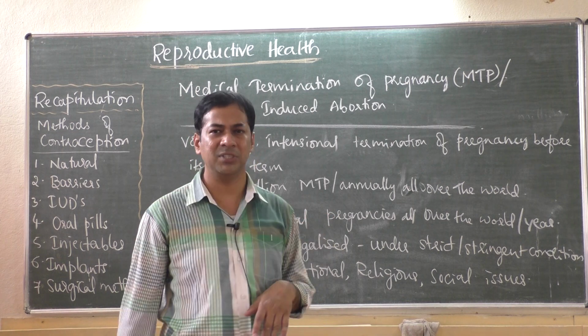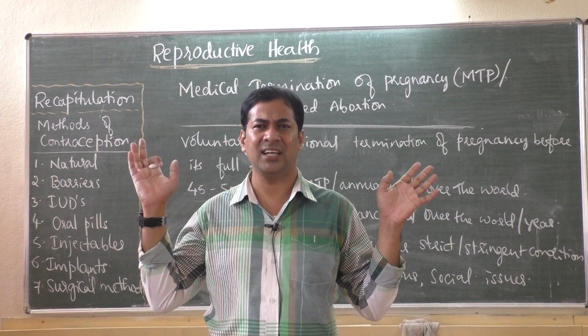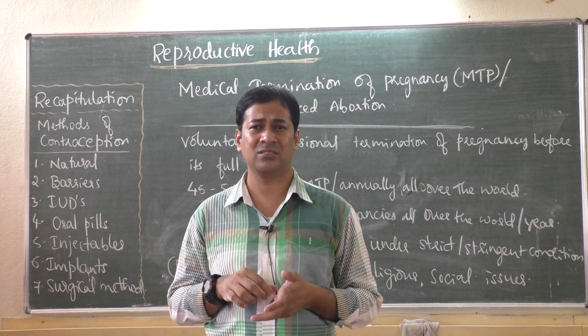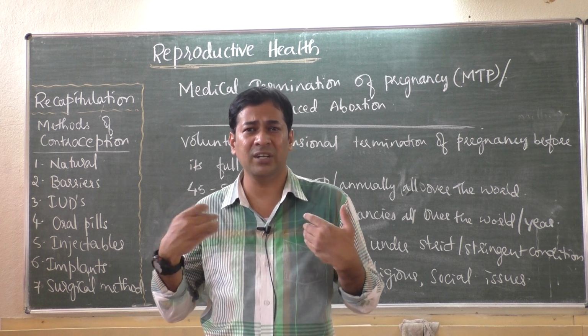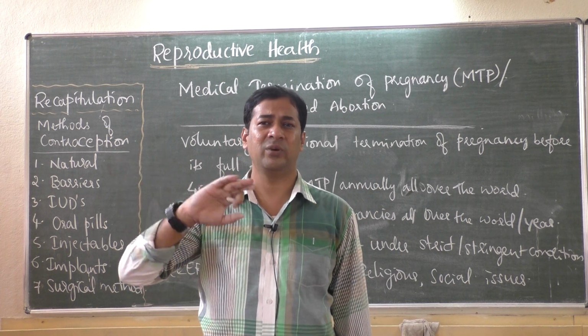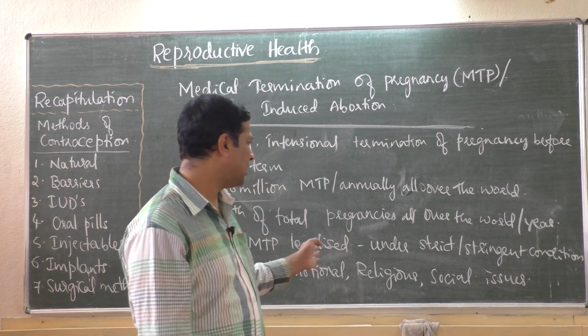Then religious means, people say God gives this child, it is like a blessing from God to have children. As human beings, who are we to stop that? That means we are going against nature, against God's will. That is what they are talking about.